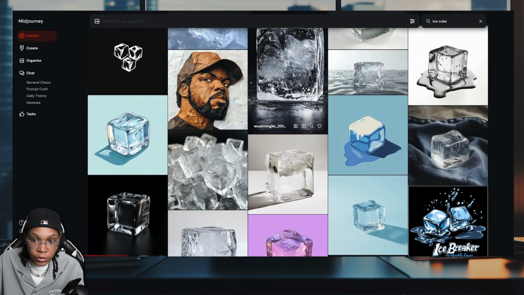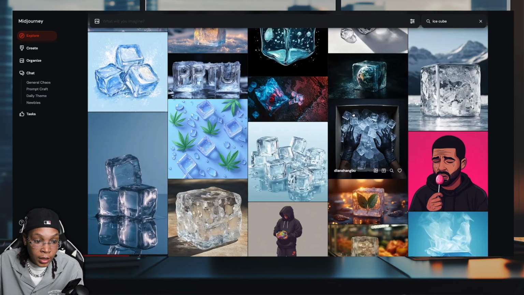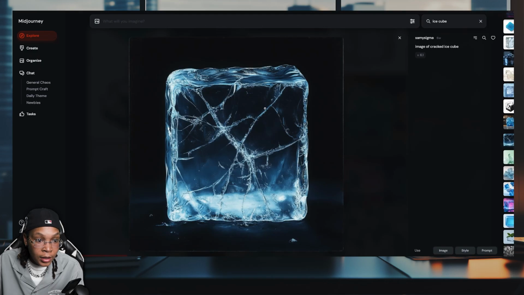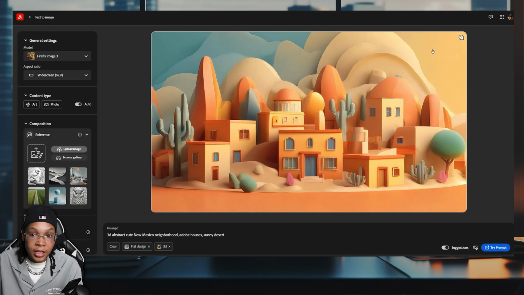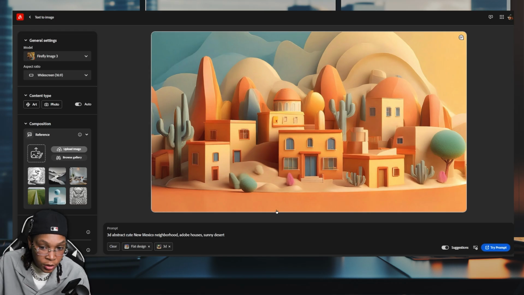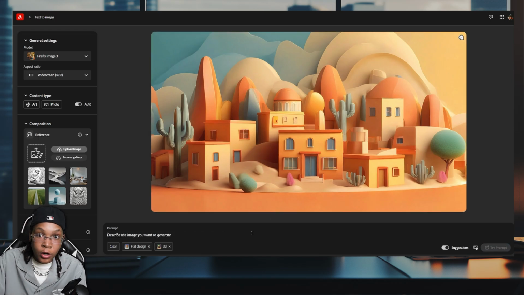This one looks pretty cool too. This one looks cool too, I just don't like the thickness of it. This looks pretty cool too. I like how the cube has a little bit of crack to it. This looks frozen solid. That looks fire. And right now we're just gonna type generate because that's how you usually get in there, and it'll give you whatever the text of the day was. You can just rock with that. This one we can go ahead and delete.